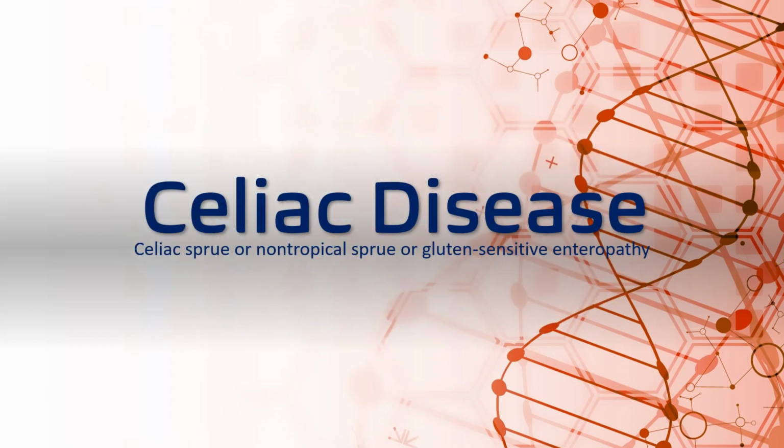So today we are going to talk about a specific disease which is related to this gluten, and the name of the disease is celiac disease. This celiac disease has multiple names. Sometimes it is also known as celiac sprue or non-tropical sprue or gluten sensitive enteropathy. So it has different kinds of names.